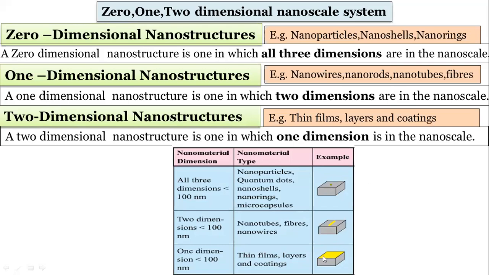We can realize this with this example. This will not be asked in the exam, but the definition will be asked for exams, so don't pay attention to these diagrams. This diagram is only shown for your understanding. What is meant by nanoparticles? The dots are nanoparticles. Then these are the nanotubes or fibers. And these are thin films, layers, or coatings.